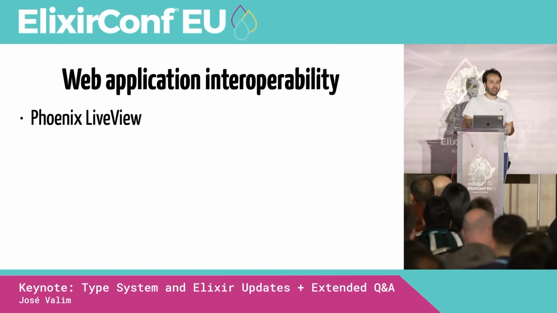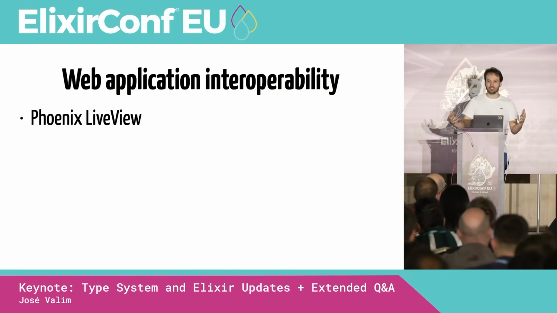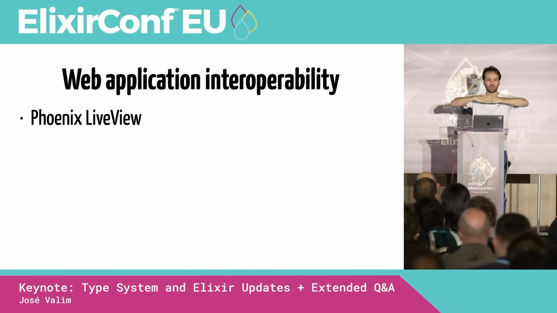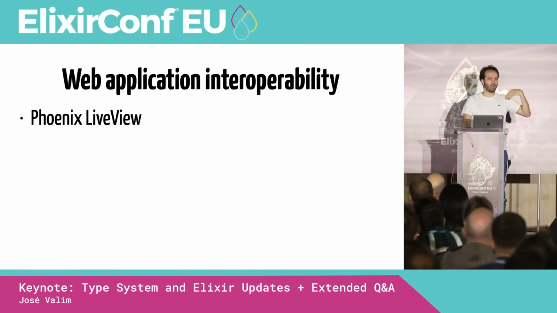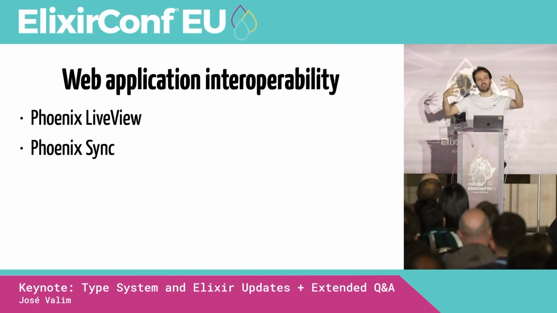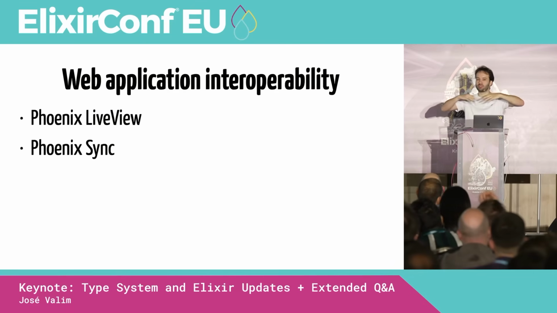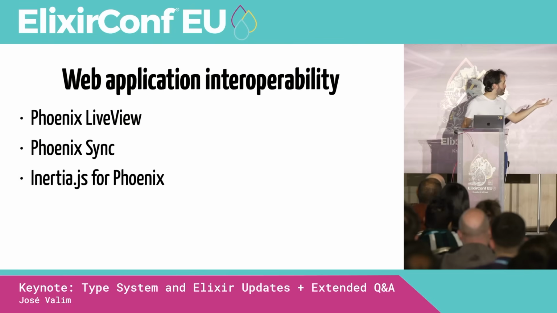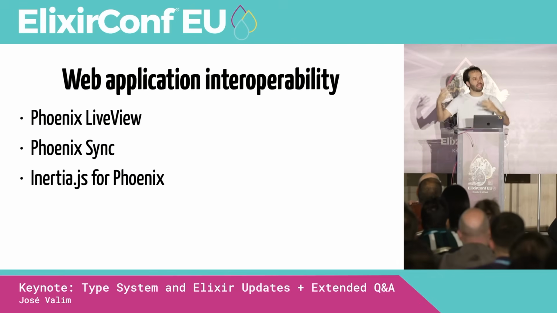Right? And Phoenix LiveView was leading the space here when it came out, what, 5, 6 years ago? And the idea is, well, what if we integrate the client and the server? And LiveView has a very server-centric view of the world. So I'm really looking forward to tomorrow's talk about Phoenix Sync, and to asking, hey, how can we integrate the client and the server together, preserving a more client-centric view of the world? We also have projects like Inertia.js for Phoenix, again, exploring this web application interop.